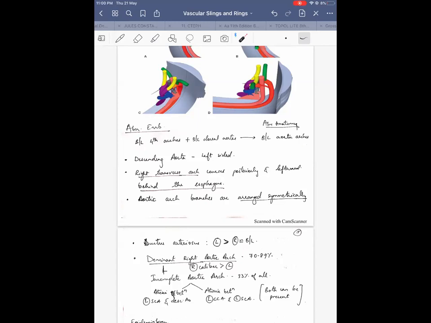AIIMS, this Saurabh Gupta is there, right? He has published some two or three articles on persistence of the fifth aortic arch. That's a condition, but it doesn't produce a vascular ring. It is mentioned in Moss. It's an elusive thing, nobody has proved it. You cannot be sure that it's the fifth aortic arch, but they have tried to hypothesize that it is the fifth aortic arch, and that it is persisting.